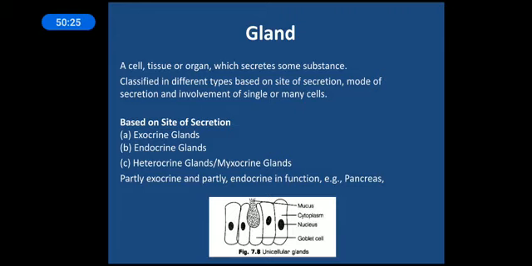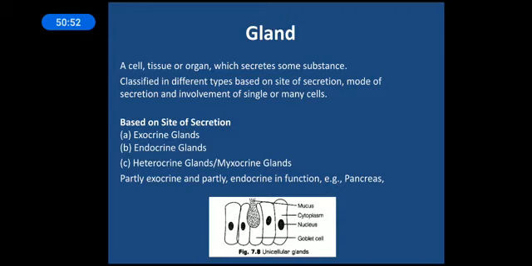Next is gland again. So gland is a tissue. It can be a cell, it can be a tissue, it can be an organ. You can write it down. It can be a cell, like we have seen the goblet cells. It can be a tissue, like we will see in the pancreas and all that. And it can also be like salivary glands forming a tissue, because some mass of the epithelial cells are dedicated to form the gland. Hence we can consider that as a tissue, which secretes some substances.